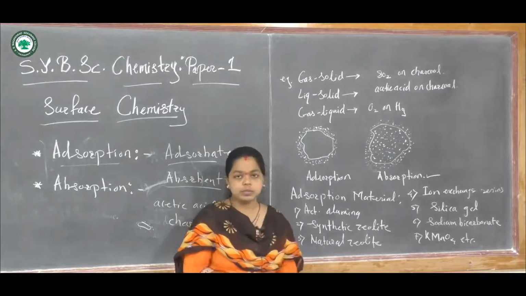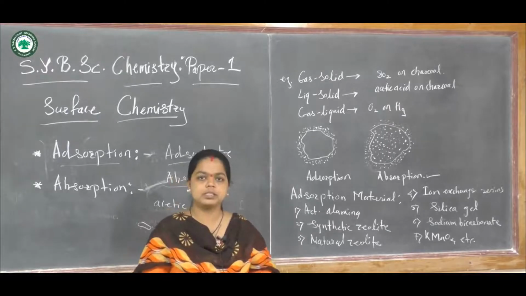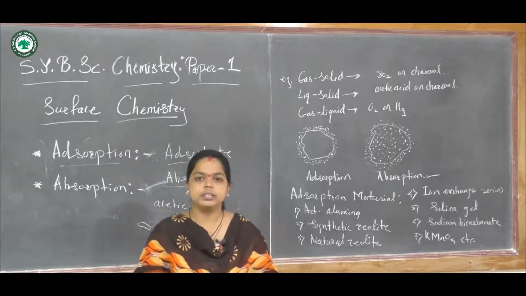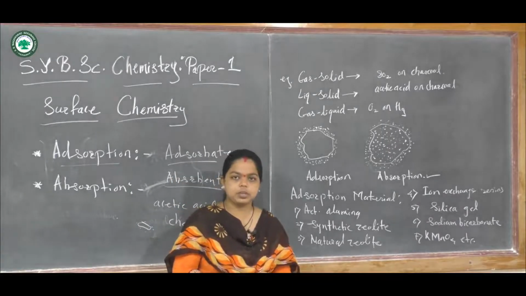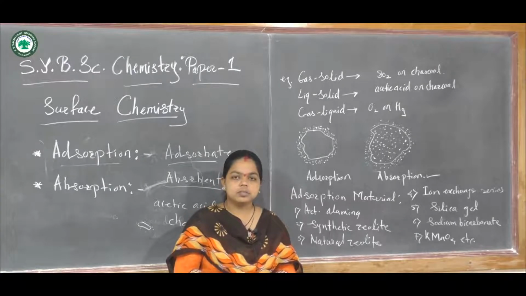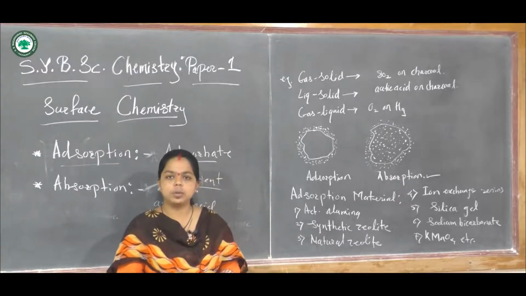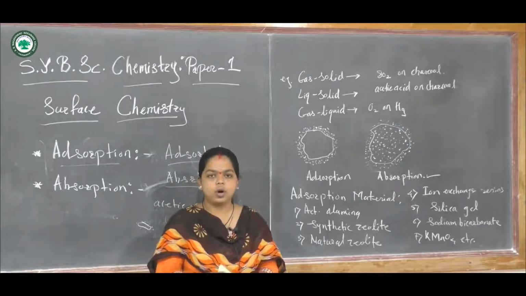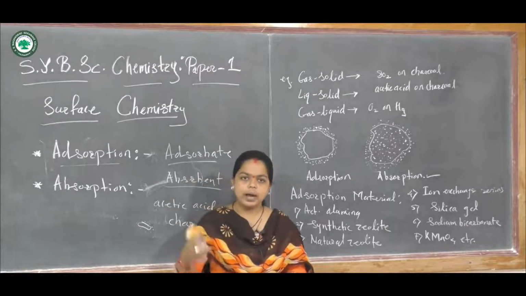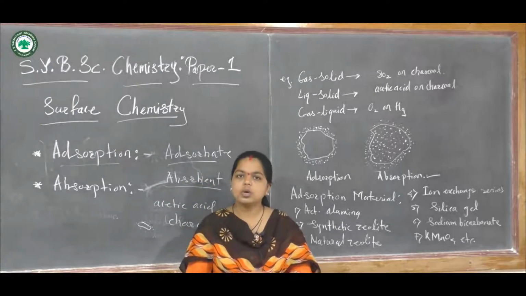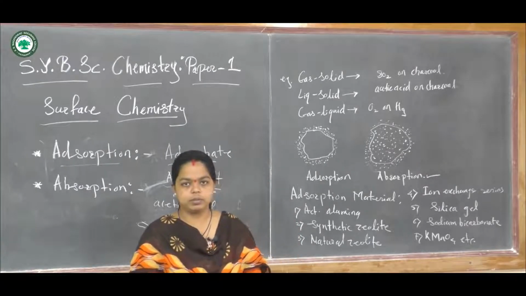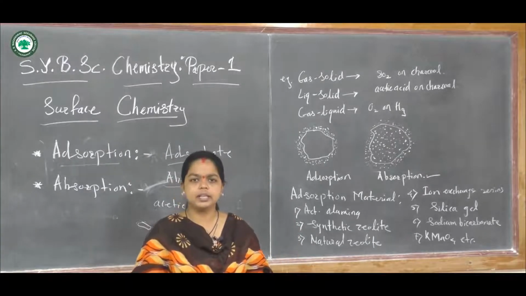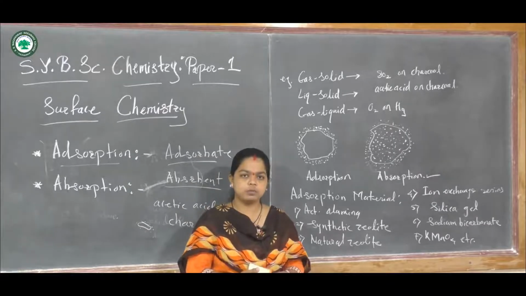Now the adsorption properties of different types of materials are very important in different applications and chemical processes. Different types of adsorbents or surfaces are used to adsorb another compound, gas, or liquid. So which materials can be used in the adsorption process?